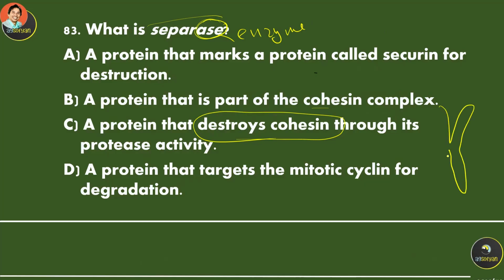Let's remember again, this is the chromosome. It has a centromere with cohesin, and these are sister chromatids. When they separate, they need the enzyme separase to destroy this cohesin. Then the sister chromatids will separate into chromosomes.